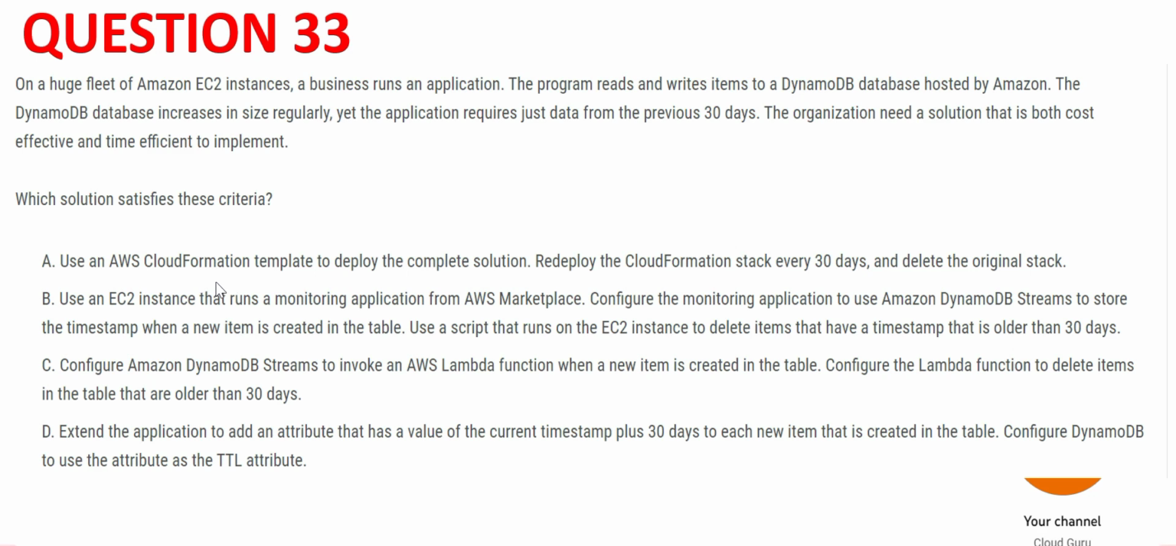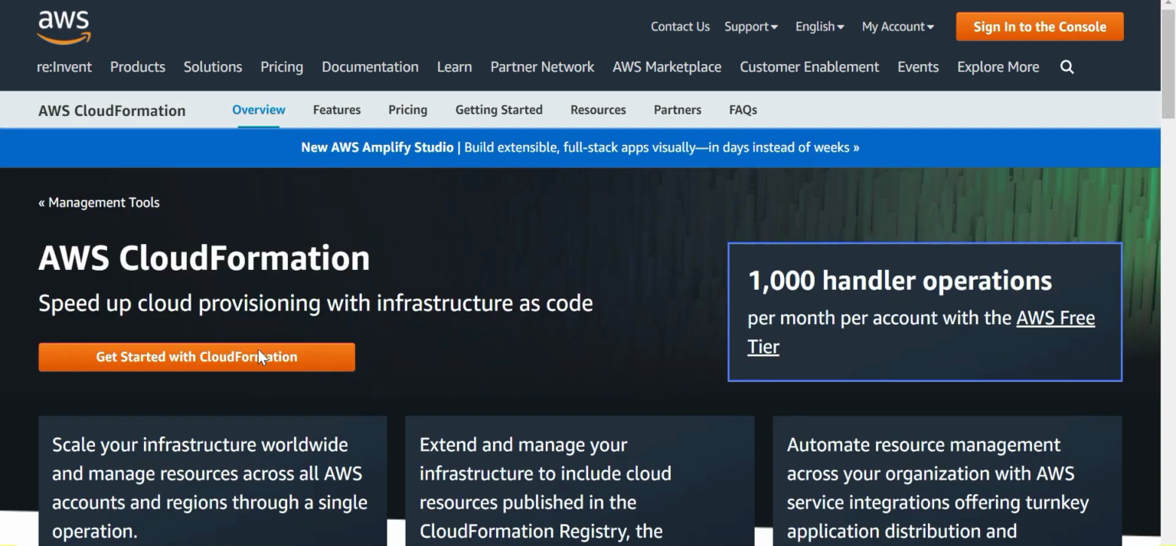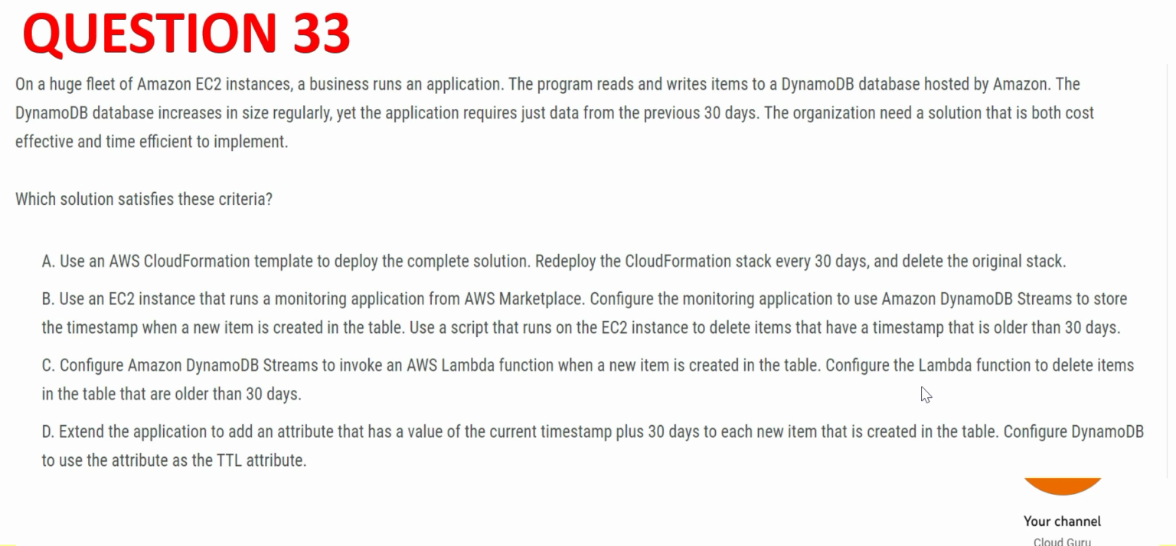The first option says CloudFormation. CloudFormation provides you infrastructure as code. That means whenever you have to create a template, if you want to move the code or entire infrastructure from development to production, then you can use this. But our question here does not have this use case, so A is wrong.